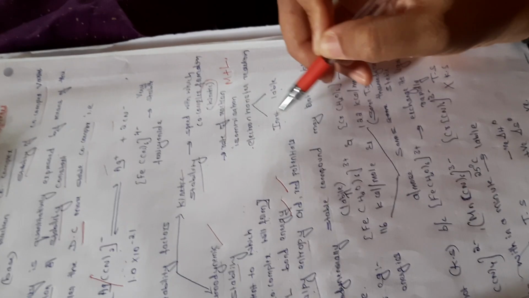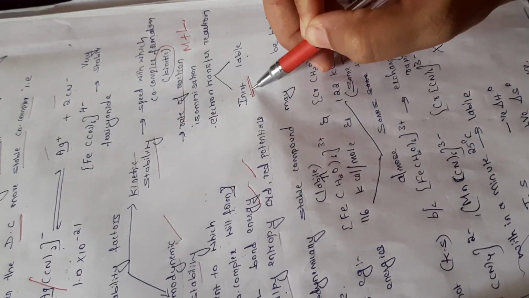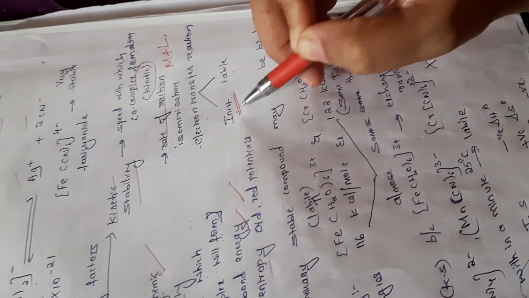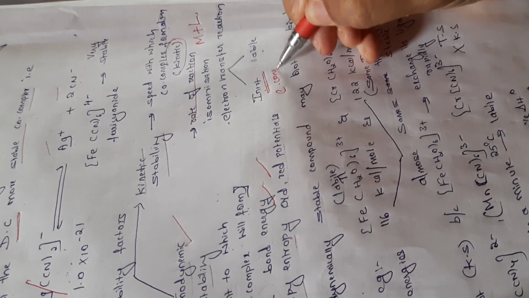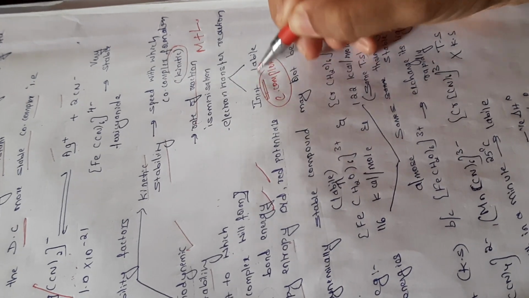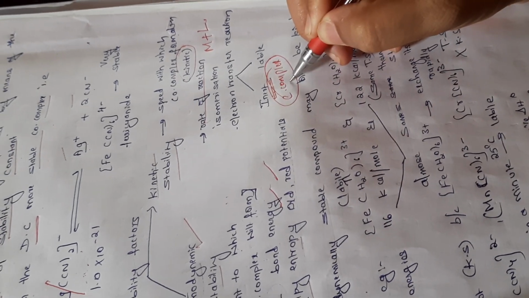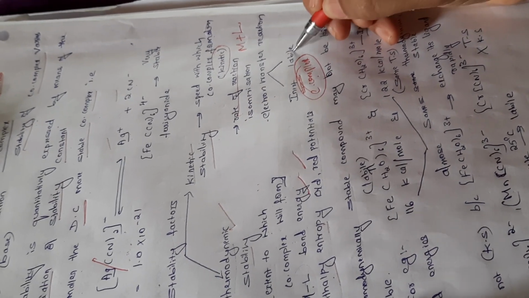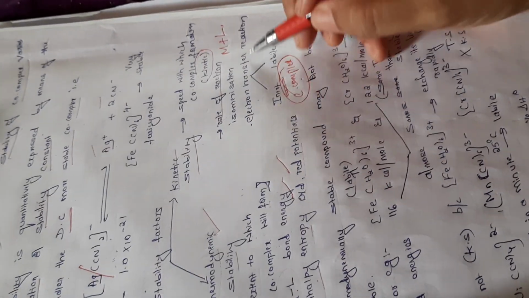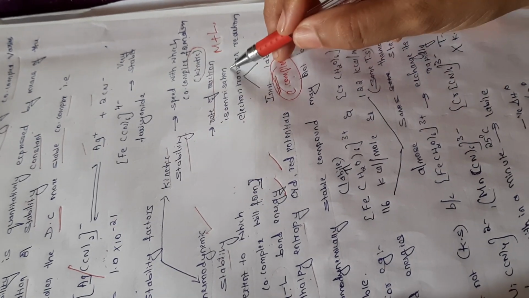Inert in the sense it will not undergo any change. It will retain its basic characteristics. Certain coordination complexes easily undergo reactions like electron transfer reaction and isomerization.